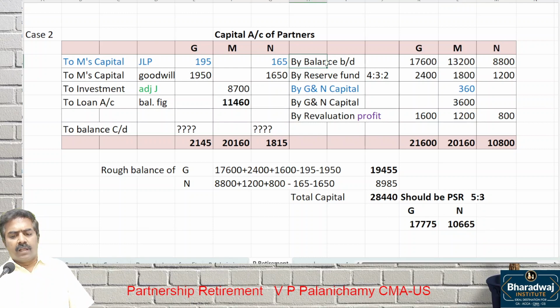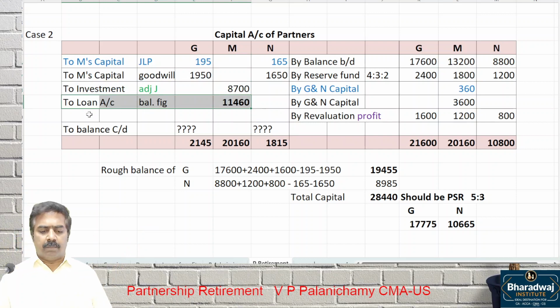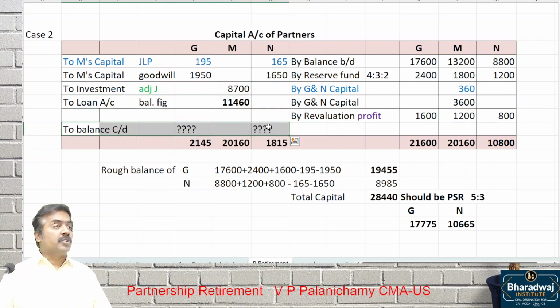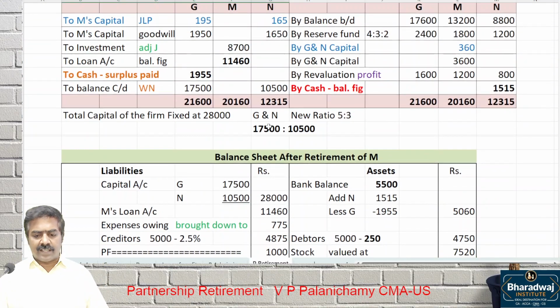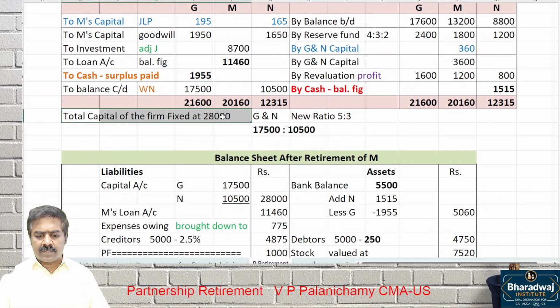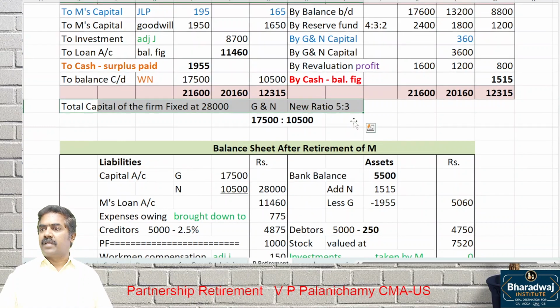Listen. Opening balance, adjustment for goodwill, JLP, investment taken over by M, loan transferred to loan account. Till that point it is same. The question is, closing balance is not given to us. In the last case, it was clearly mentioned. What is the closing balance? 28,000, 5:3 they were mentioning.